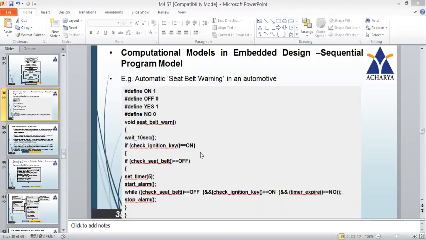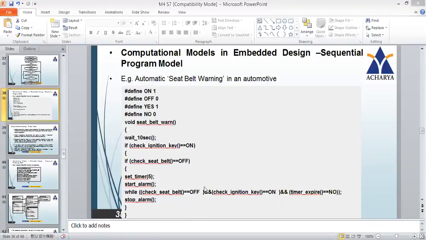Then it checks if ignition is equal to on. After 10 seconds, it will first check whether the ignition is on. And if the ignition is on, then it will check one more thing: if the seat belt is off, meaning ignition is on, system is on, and the seat belt is not being put on. In that case, the timer is set for 5 seconds and it will start the alarm, and this alarm will be in a loop for 5 seconds.